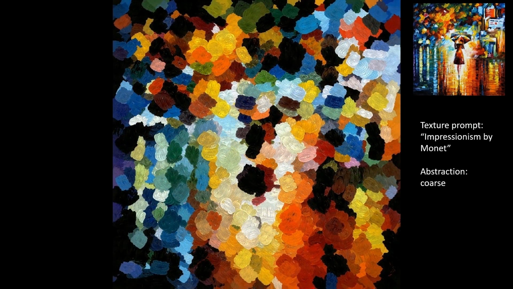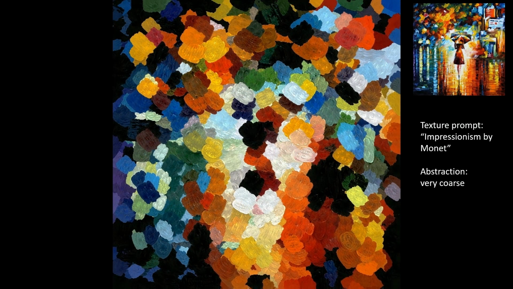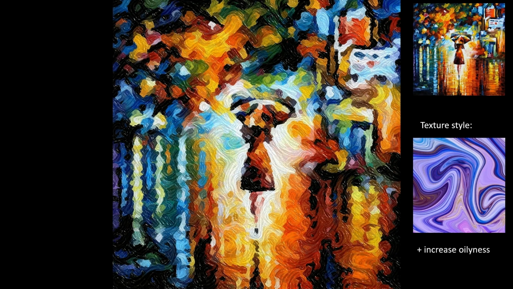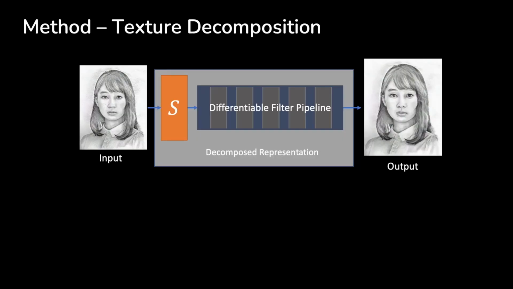Furthermore, the granularity of geometric shapes can be chosen. Also, the texture style can be varied by exemplar images and painterly attributes such as the oiliness. The previously shown image abstraction and texture edits were made possible by using a representation that splits up the style into multiple components. We obtain these components using a process called texture decomposition, for which we now present our proposed technique. Specifically, we aim to separate an image into its coarse, abstracted components and its fine granular textural details.